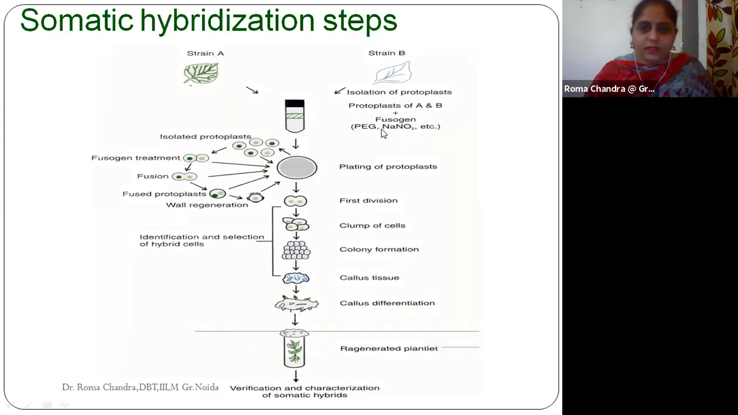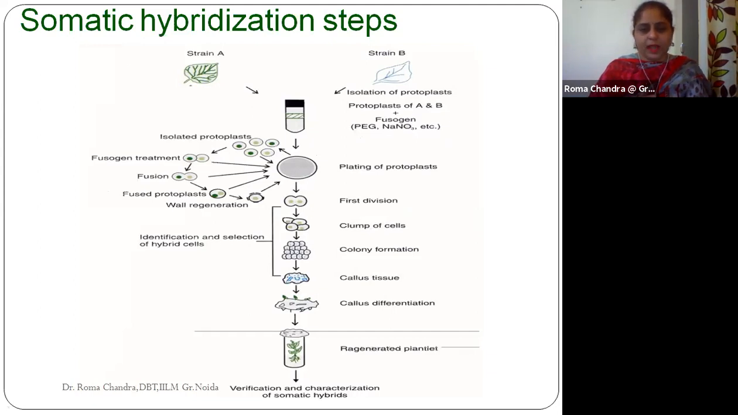We are using fusogens just to fuse the protoplasts. There are a variety of fusogens: PEG is there, sodium nitrate is there. They help to fuse the two protoplasts. So the isolated protoplasts, on treatment with these fusogens, will fuse together. The moment they are fused, a wall will be generated. Then we take these fused protoplasts and we need to plate them.